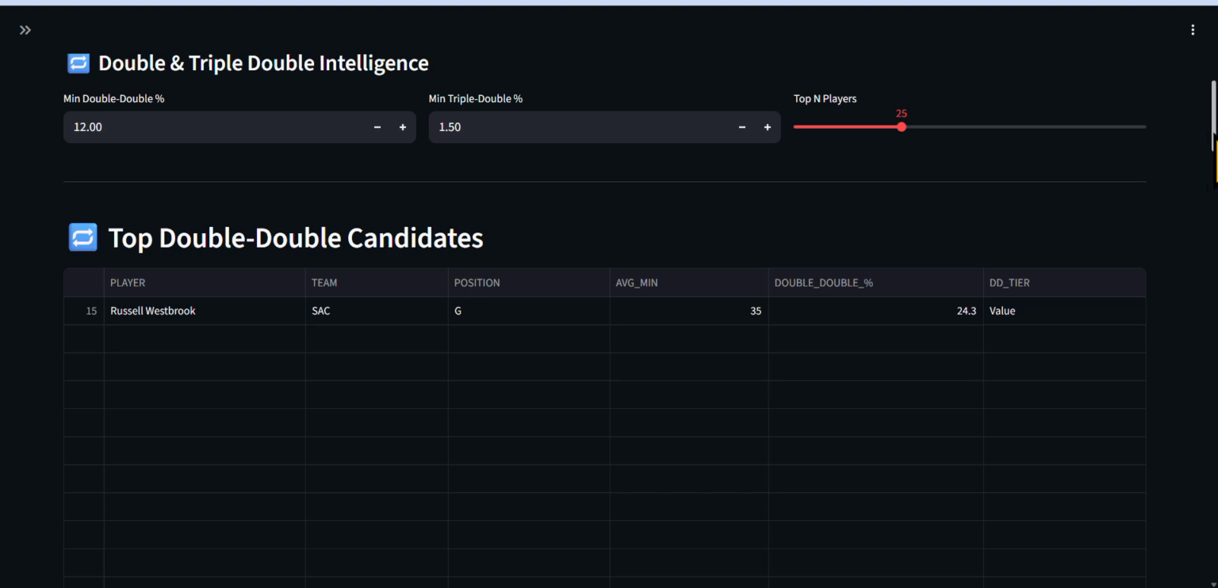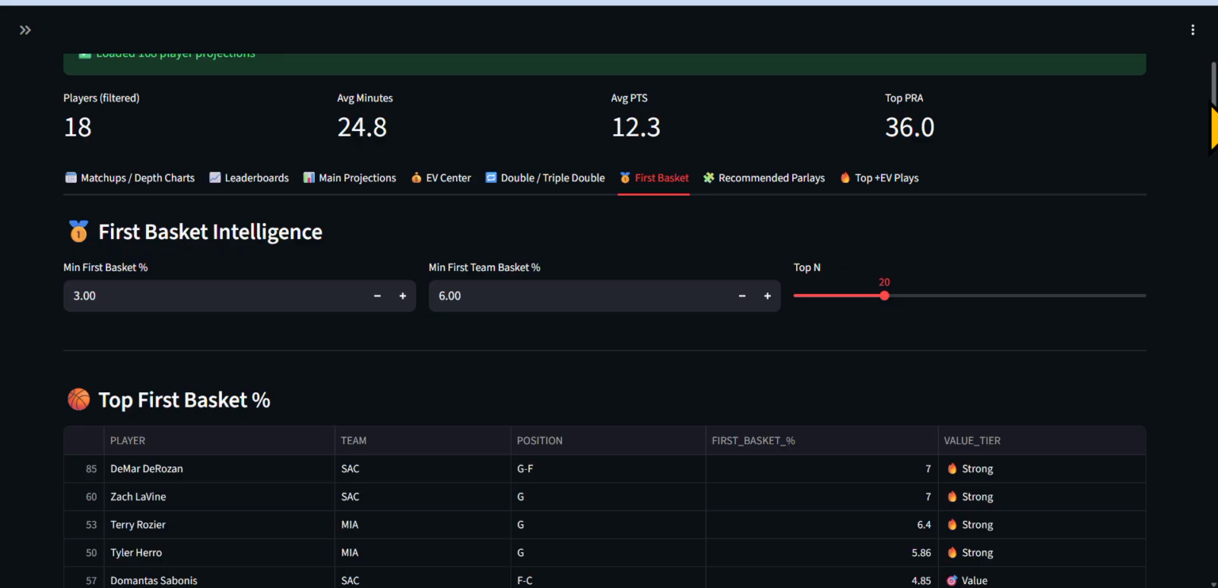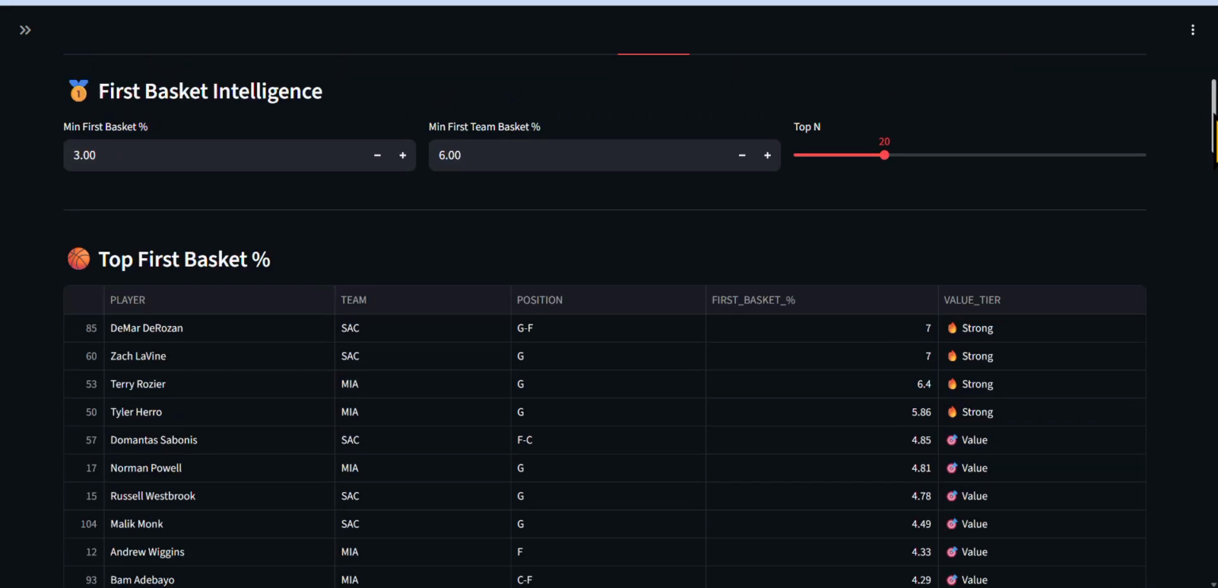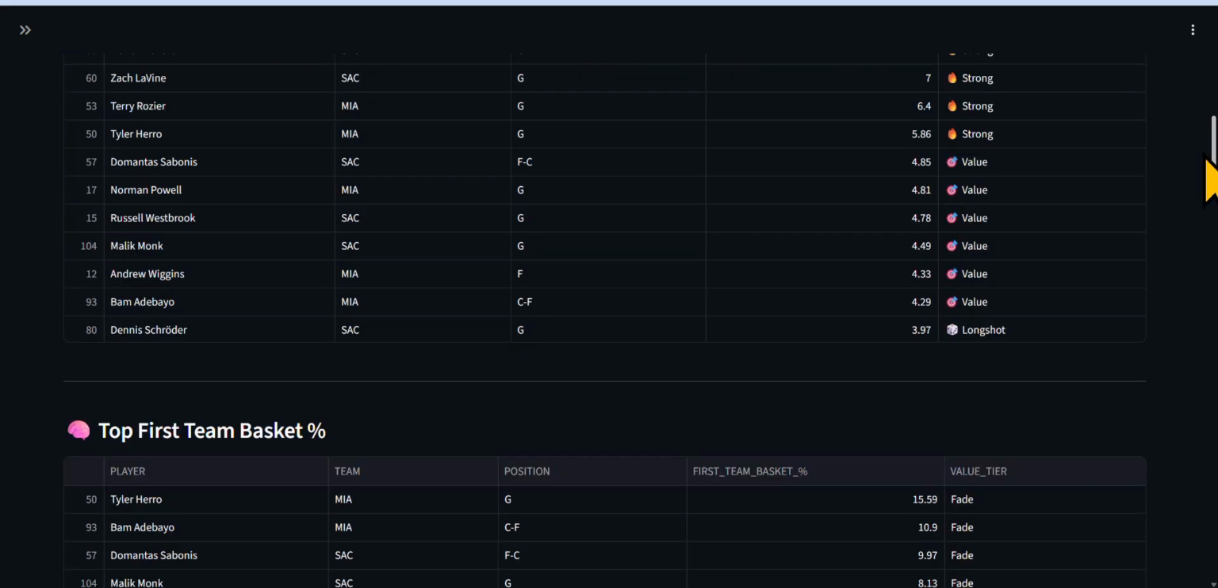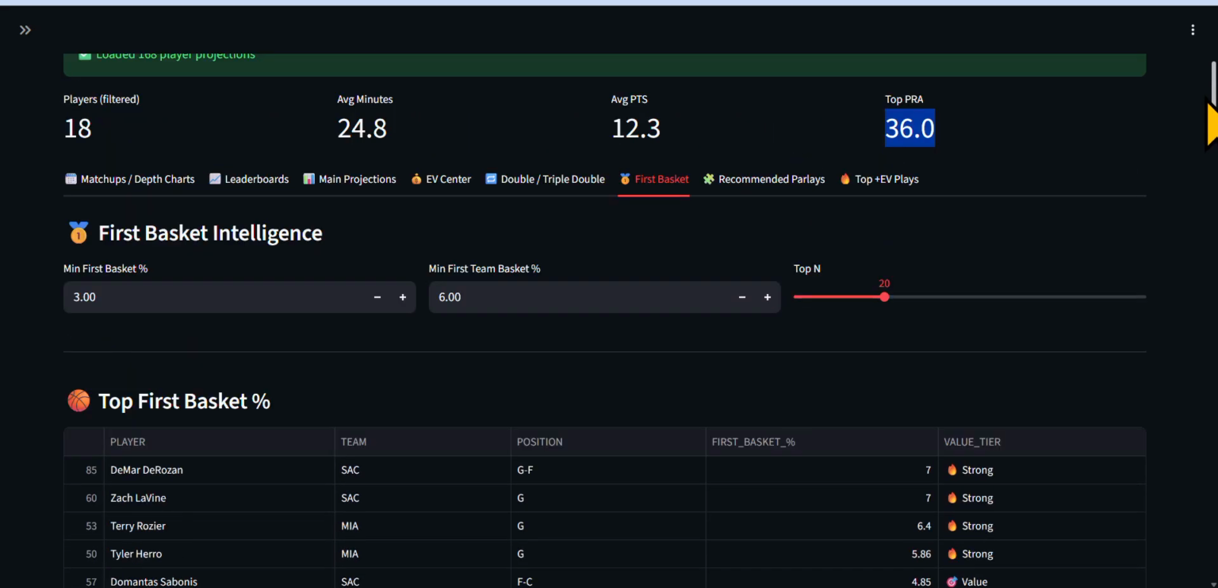If we scroll up some more, here is your first basket logic for this game. We can provide you first team baskets, first overall basket. This is two different markets in one shot. And trust me, if you're in the Discord, you know I'll hit on the first basket and I'll hit on the first team basket, make out like a fat rat.